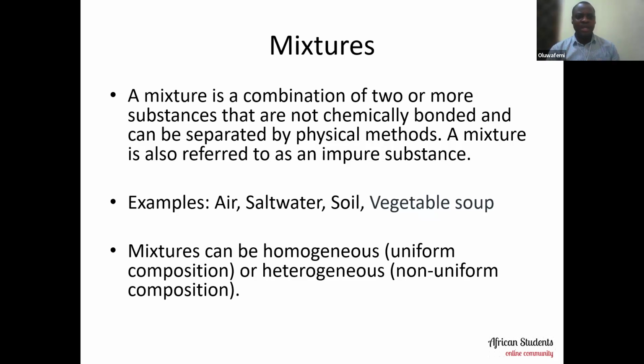Now, for a mixture, it is not like that. A mixture is made up of two or more substances that are not chemically bonded, and they can be separated by physical methods. And that's the difference between a mixture and a compound. One is chemically bonded with a definite composition. The other is not chemically bonded and can be separated by physical methods. We must also note that a mixture can be referred to as an impure substance.